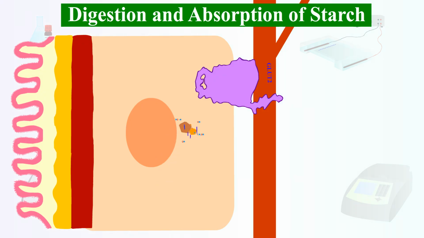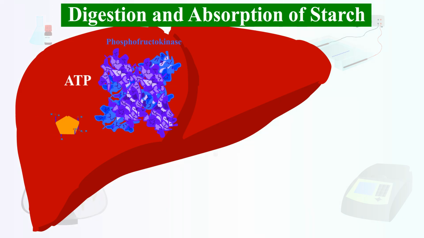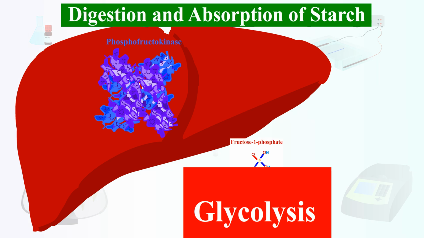Fructose, on the other hand, is partially metabolized in enterocytes, leaves the enterocyte through GLUT2 to the portal vein to reach the liver. Inside hepatocytes, it will join glycolysis with the help of fructokinase, converting fructose to fructose 1 phosphate at the expense of 1 ATP.